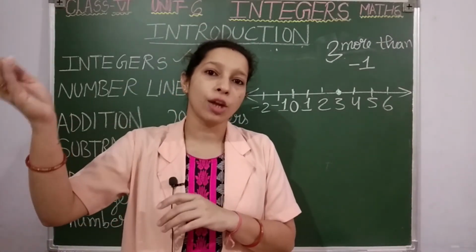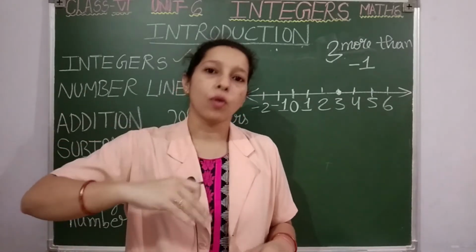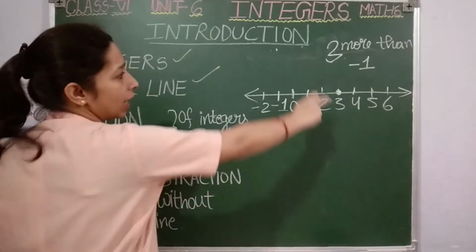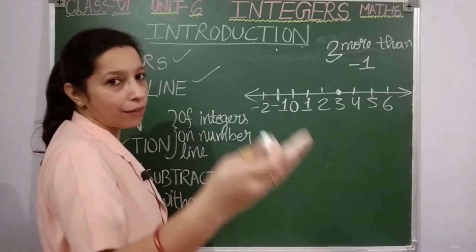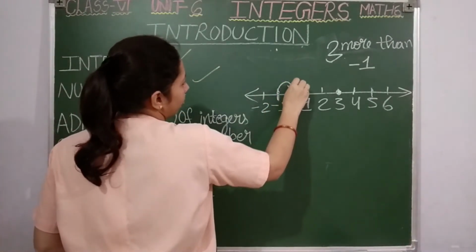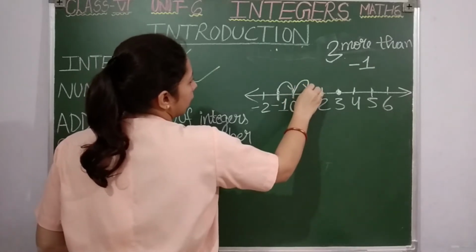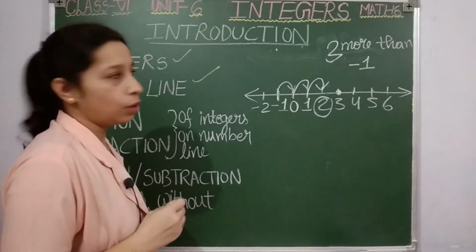More means which side will you go, right side or left side? You want to add the numbers, so you are going to move to the right side. We'll start with -1, students. First I will go to -1. How many steps do you have to take? 3 steps. Look to the right side. 1, 2, 3. Where did I reach, students? I reached 2.